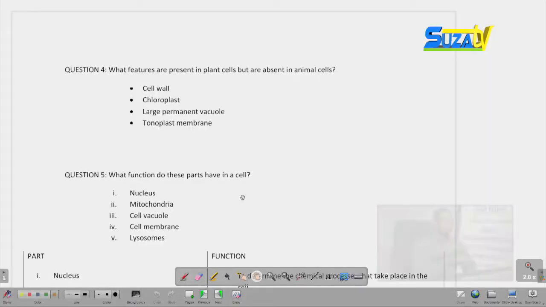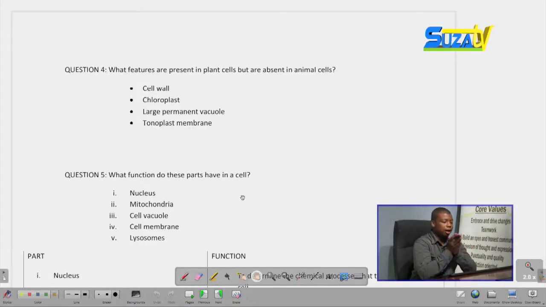The student should differentiate between an animal cell and a plant cell. How should you show the differentiation? You can show it by the tabular method, in which you show the animal cell and a plant cell, or you can just mention the differences. For instance, you should show which features are present in plant cells but are absent in animal cells.